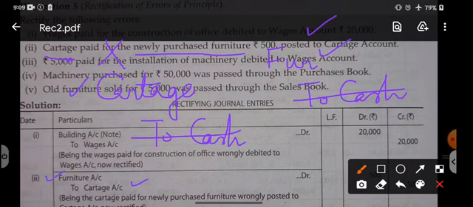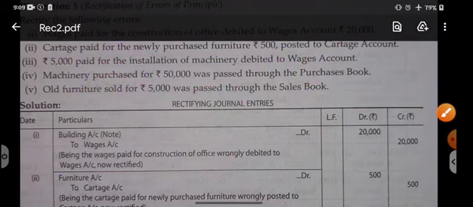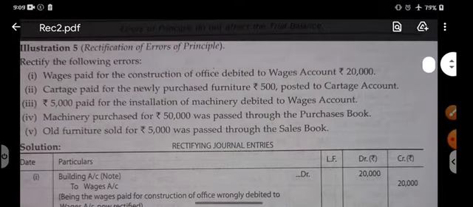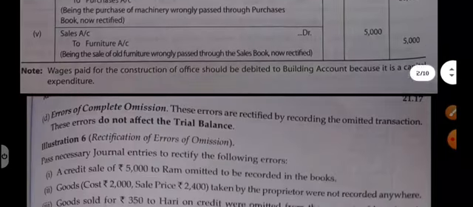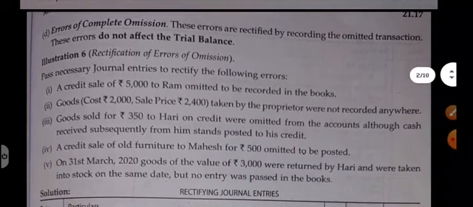Correct is kept the same and wrong is reversed. By mistake cartage was debited, so now we have reversed it. We have credited cartage. This is the rectifying entry for point number 2. In a similar manner, there are three more points which have to be done in exactly the same manner. These are errors of principle. You can do illustration number 5 now because all points are similar. In case there is any problem in any point, you can message on WhatsApp and ask your doubts.